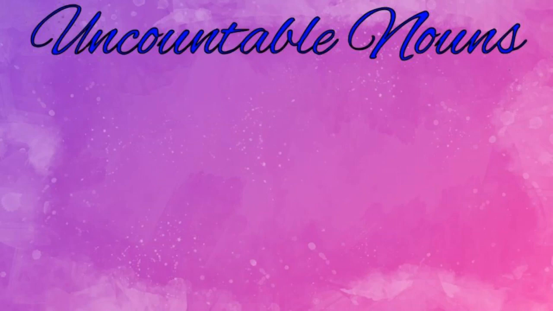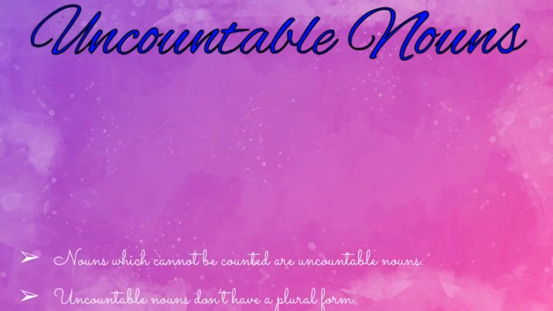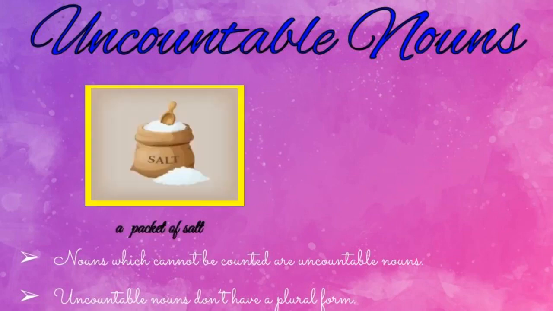Now we know very well about countable nouns. Then what about uncountable nouns? Uncountable nouns are nouns which cannot be counted. Okay students, let us see some examples. What is the first example given here? It's looking like salt. Yes, you are right, it's a salt packet. Can you count the salt? No, it's impossible. No one can count the salt. So instead we can say a packet of salt.